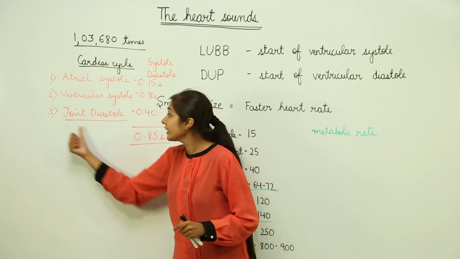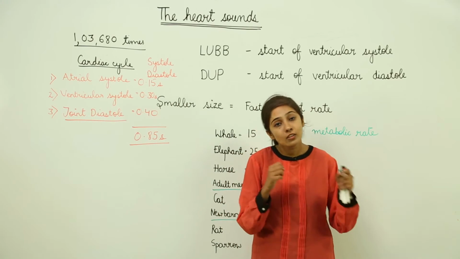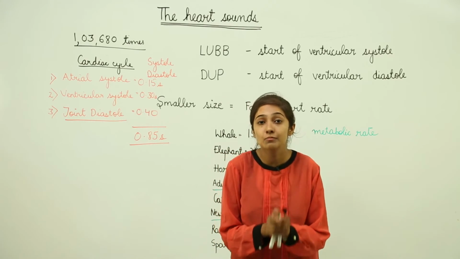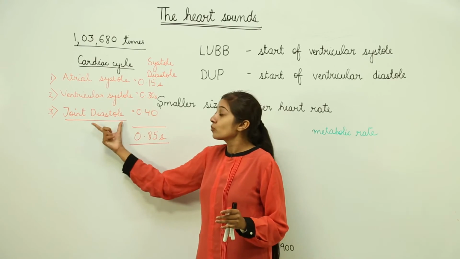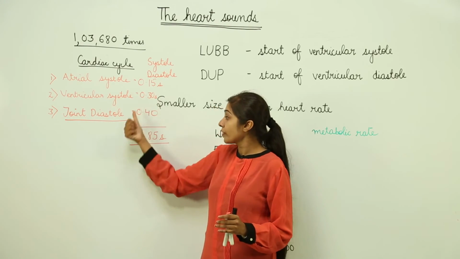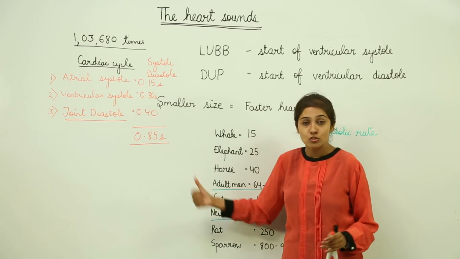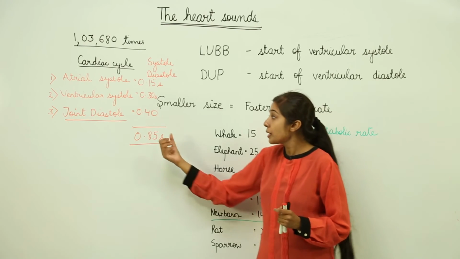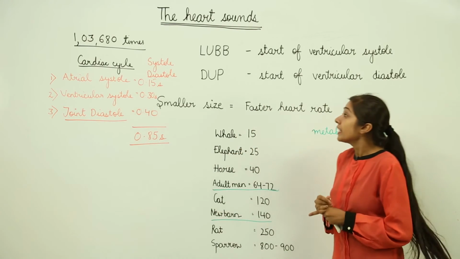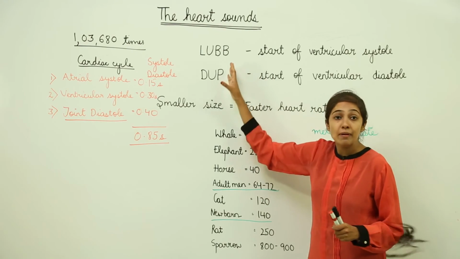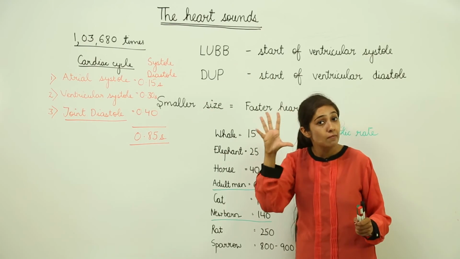In the joint diastole, the atria and the ventricles relax, or you can say they expand simultaneously. This is known as the joint diastole, which lasts for 0.40 seconds. The total of this is 0.85 seconds. So one cardiac cycle lasts for 0.85 seconds. Then there are two sounds that are produced by your heart: one is lub and the other is dub. So it's like lub, dub, lub, dub.